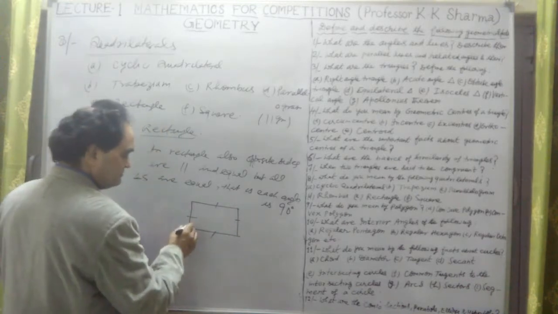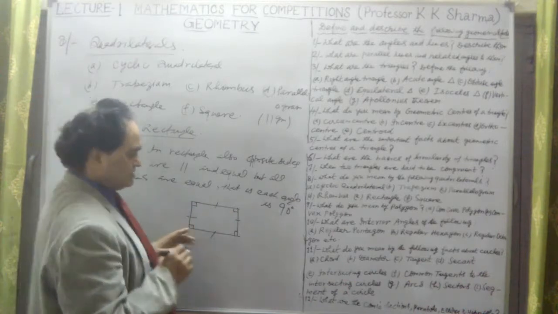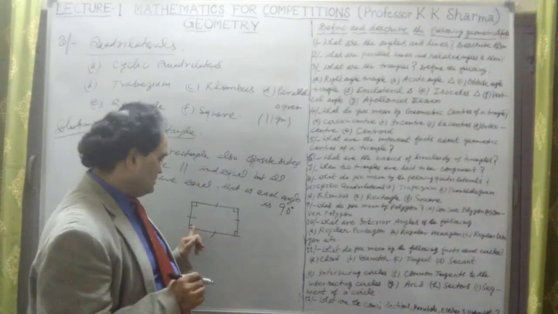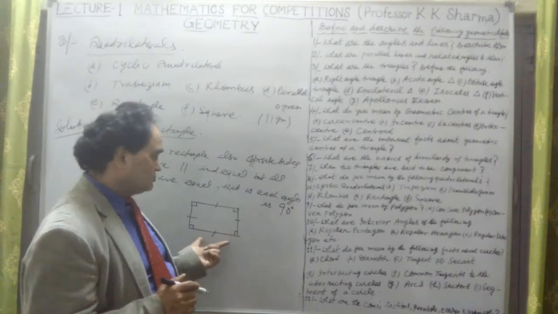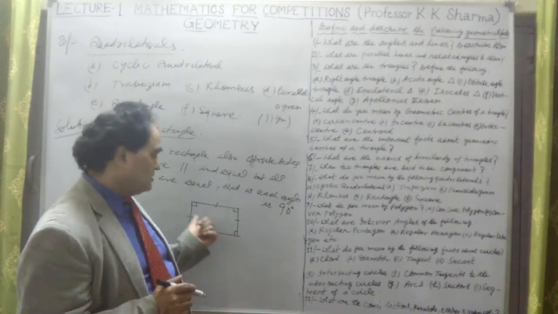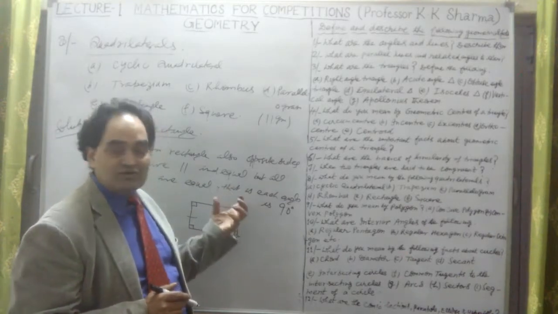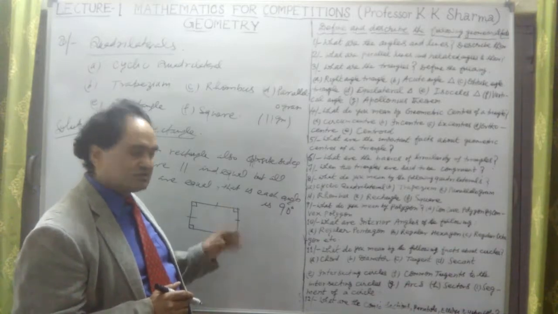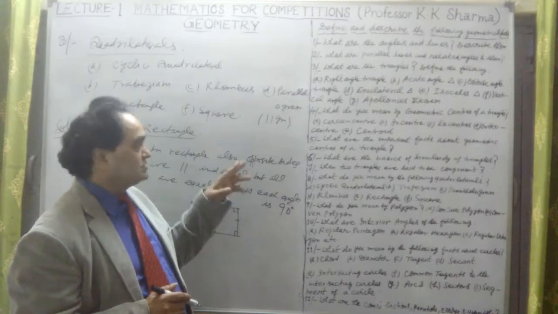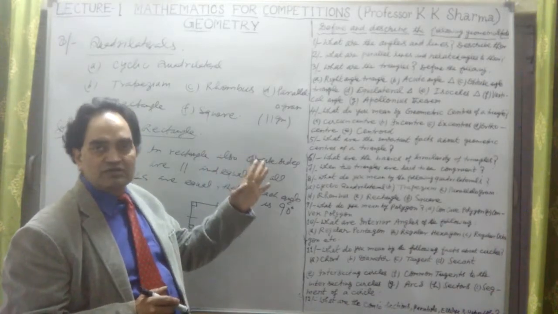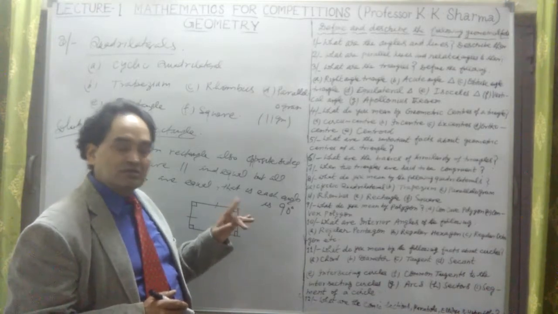So the difference between parallelogram and rectangle is this. In this case, these two angles sum is 180. Undoubtedly in parallelogram also we have sum of two consecutive angles is 180 degree. Opposite angles are equal also here. The same conditions as a parallelogram are proved here, but in this case each angle is 90 degree. There each angle is not 90 degree. Here also 90 plus 90 is 180, just like a parallelogram.